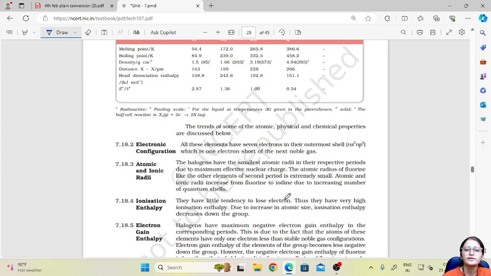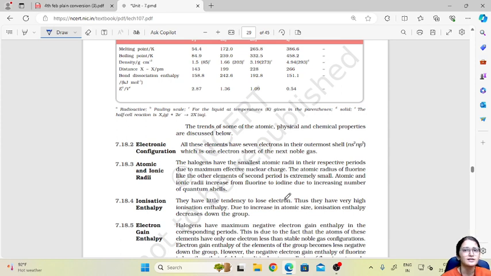What important things you have to remember: first of all, the electronic configuration of all groups, then all the trends in all 4 groups: ionization enthalpy, electron gain enthalpy, electronegativity, atomic and ionic radii.